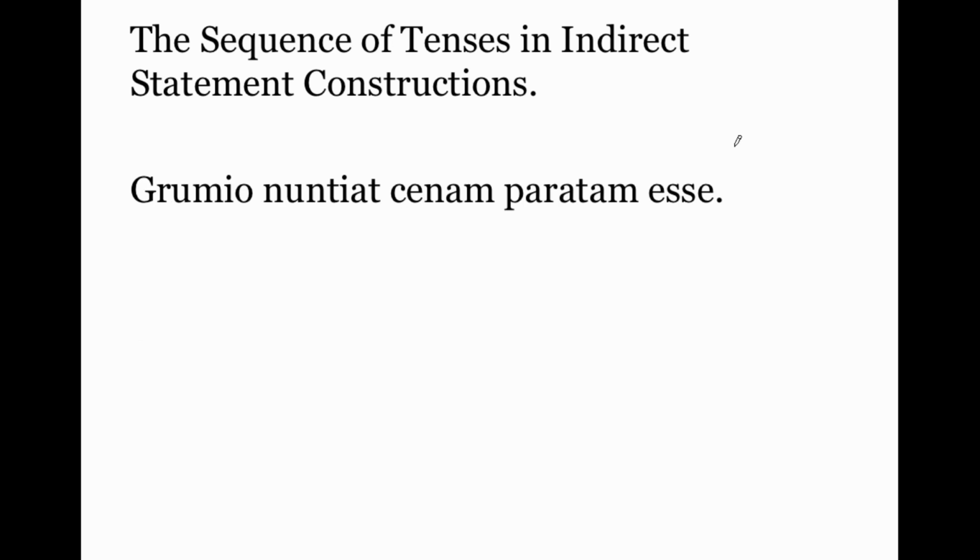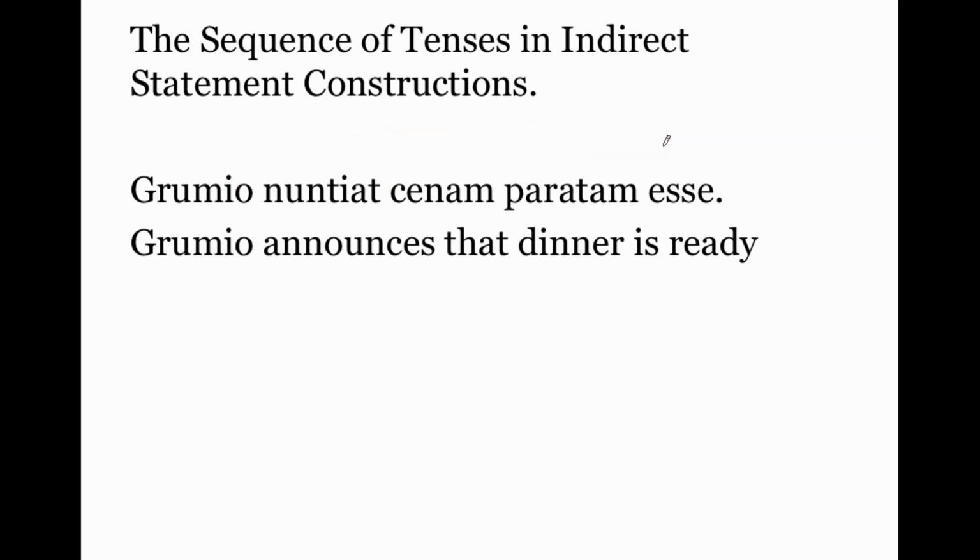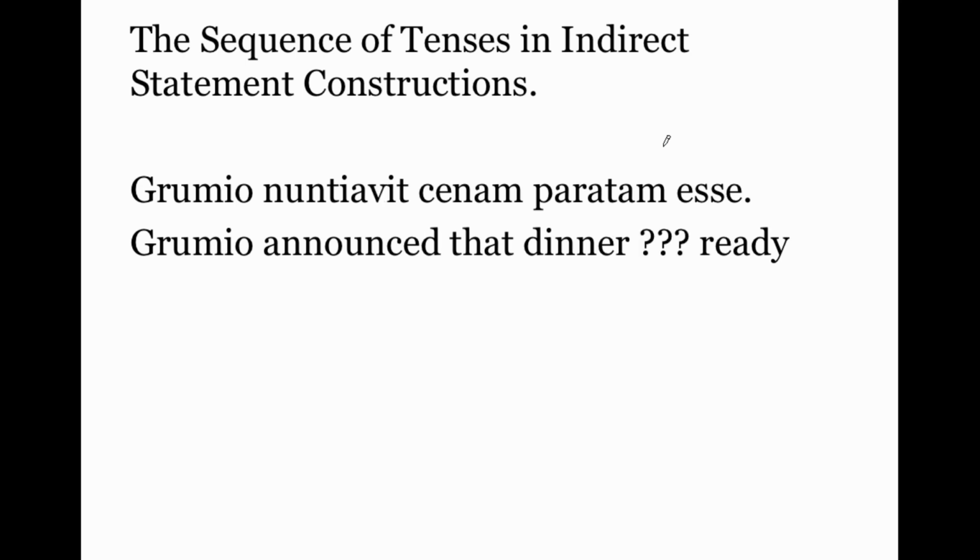Grumio nuntiat cenam paratam esse. I wanted to throw this in just so you know. Esse is the infinitive of the verb to be. So in isolation, you would translate esse as just to be. And we've got here a present tense verb, announces. And so present tense, Grumio announces that dinner is ready. What do we do now if we shift it? Nuntiavit, announced. Remember, 1 degree into the past. Grumio announced that dinner was ready.